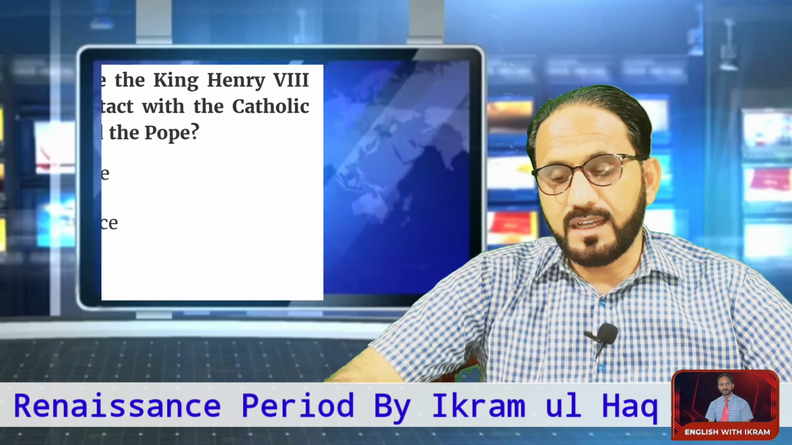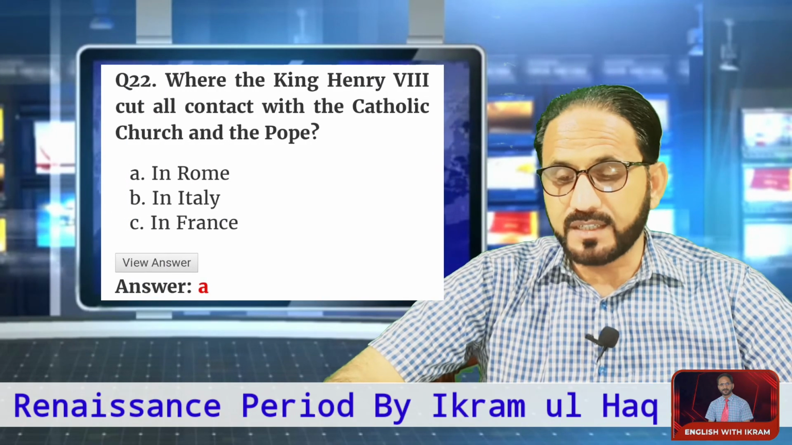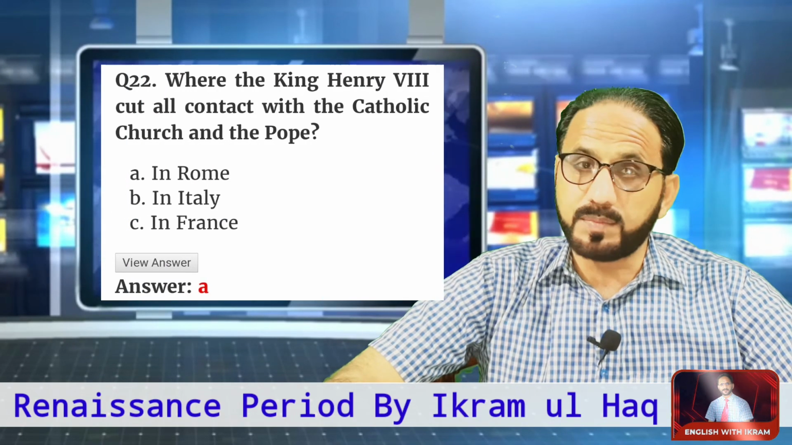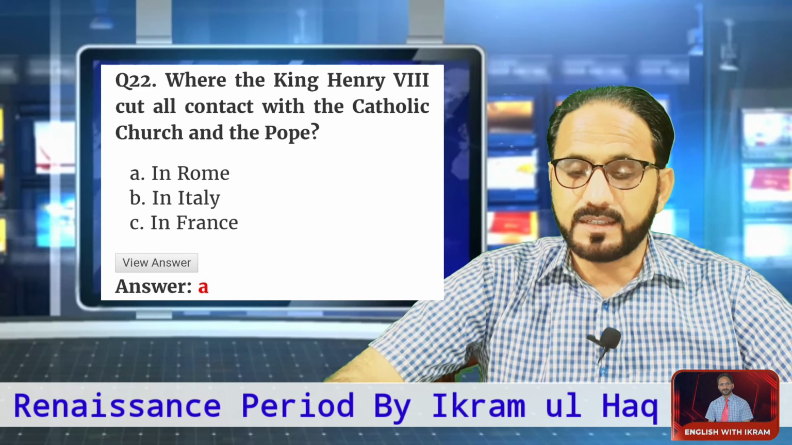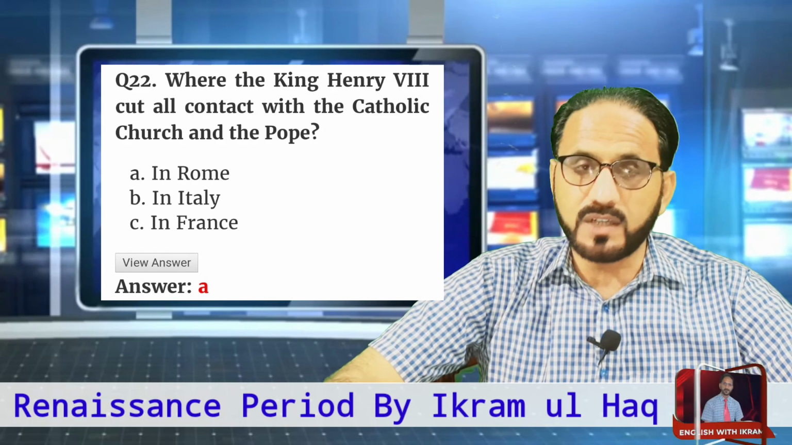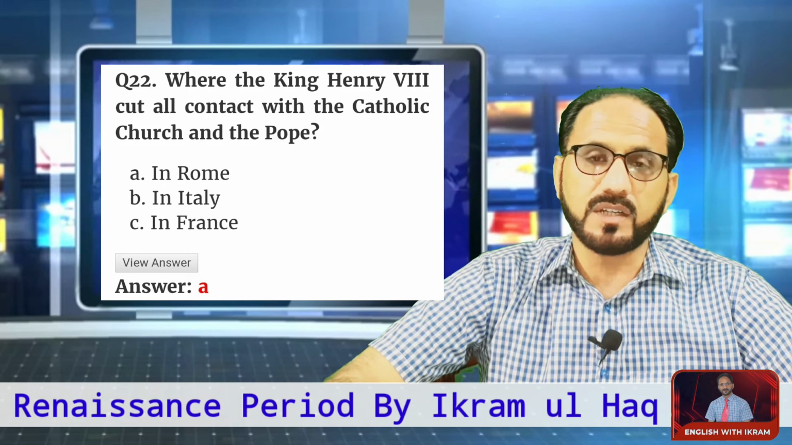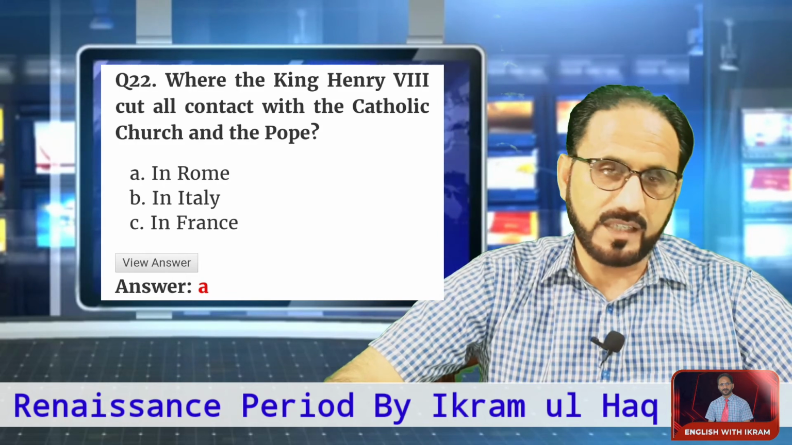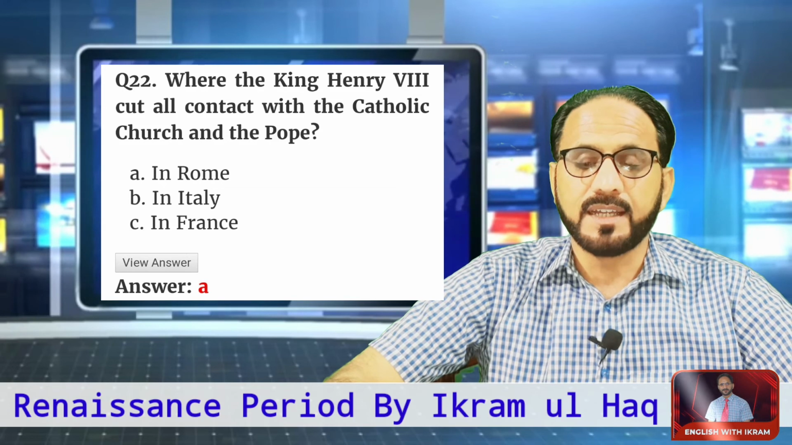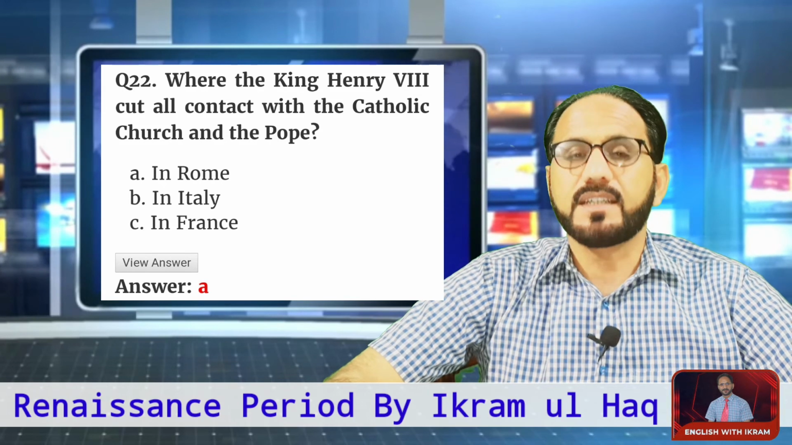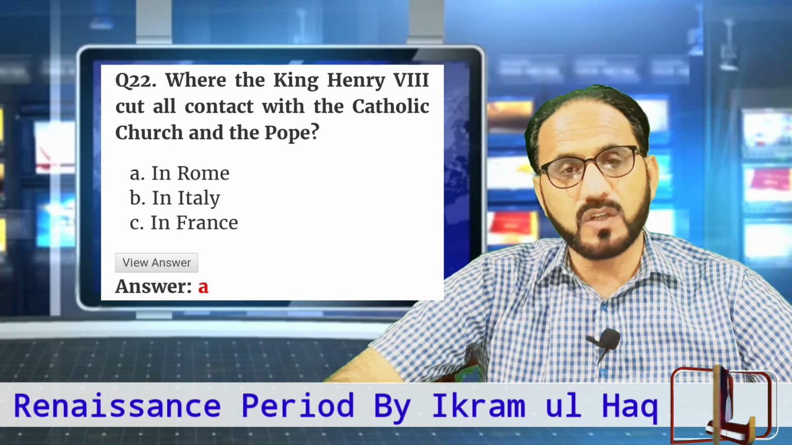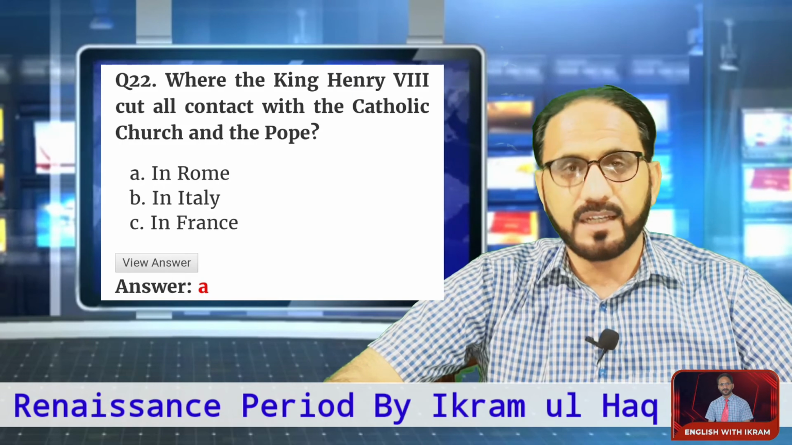Next, where did King Henry VIII cut all contact with the Catholic Church and the Pope? In Rome, in Italy, or in France? The right option is option A, in Rome. King Henry VIII cut all contact with the Catholic Church and the Pope.